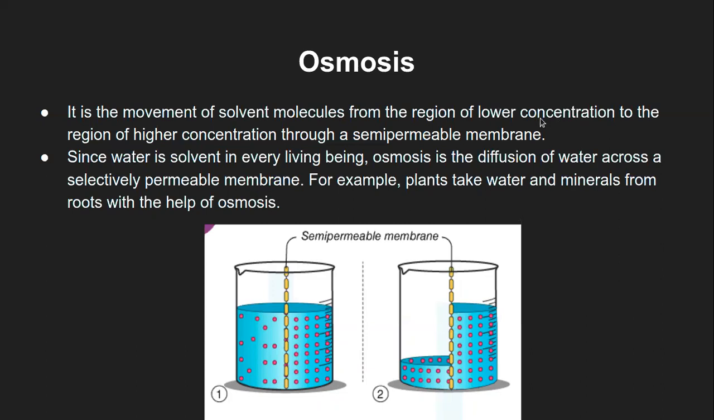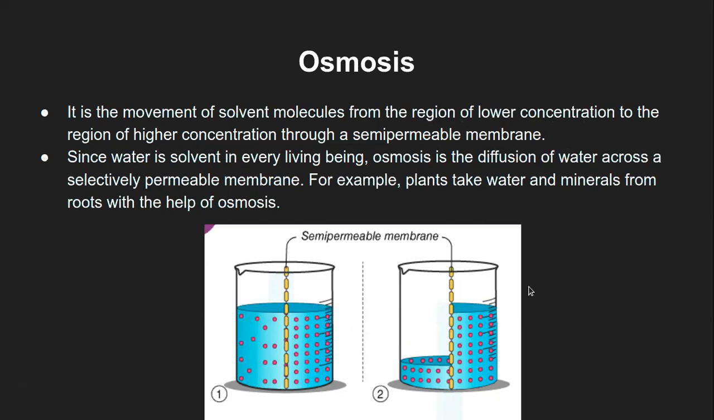And also, ideally what I should have written here is lower concentration, that is dilute solution, which I had written wrongly as concentrated. So this lower concentration means dilute solution, which is this one on the left hand side, and to the area of the higher concentration, that is concentrated solution, and that is the movement from left to right. So that is the whole osmosis.